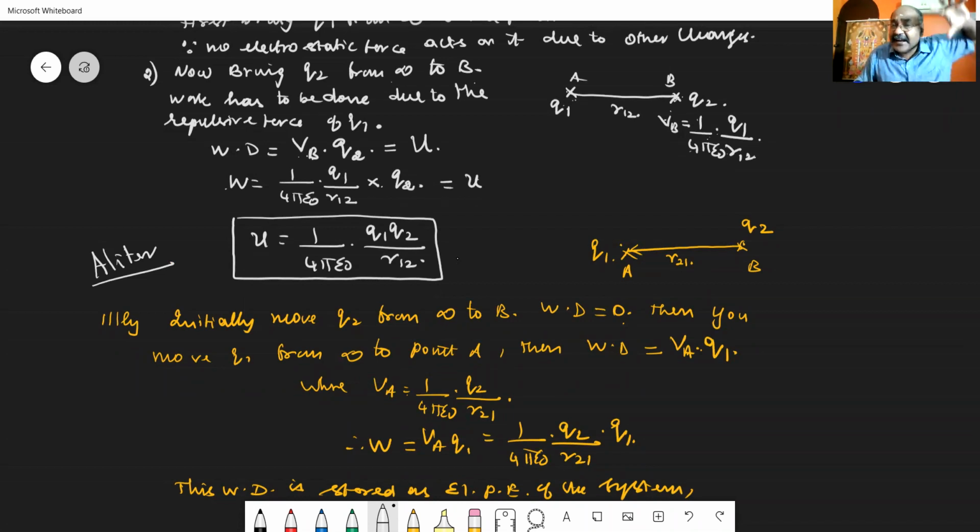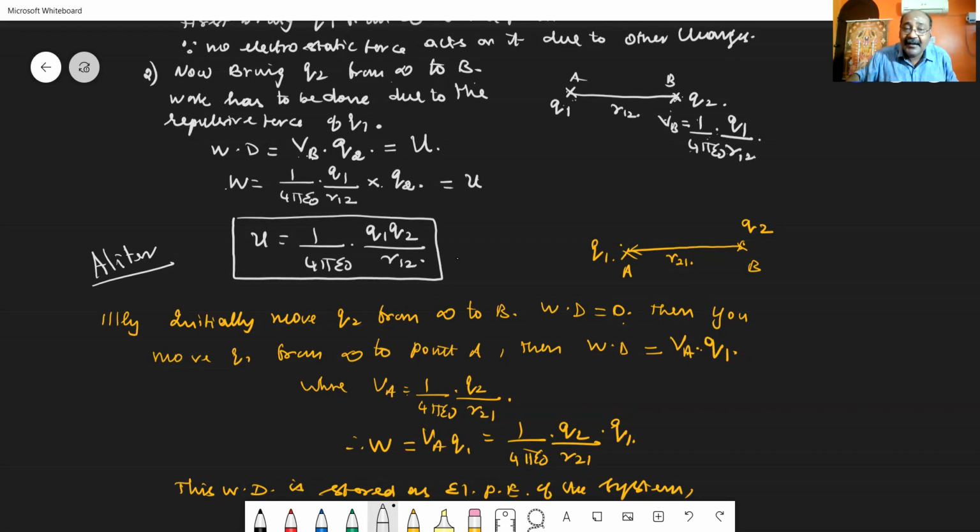initially instead of moving Q1, you move Q2 from infinity and place it at the point B. So now Q1 and Q2 are at infinity. Now what I am doing, instead of moving Q1, I am moving Q2 from infinity to the point B. For that, now work done is 0. And now what do I have to do? Now, secondly, move Q1 from infinity to point A.